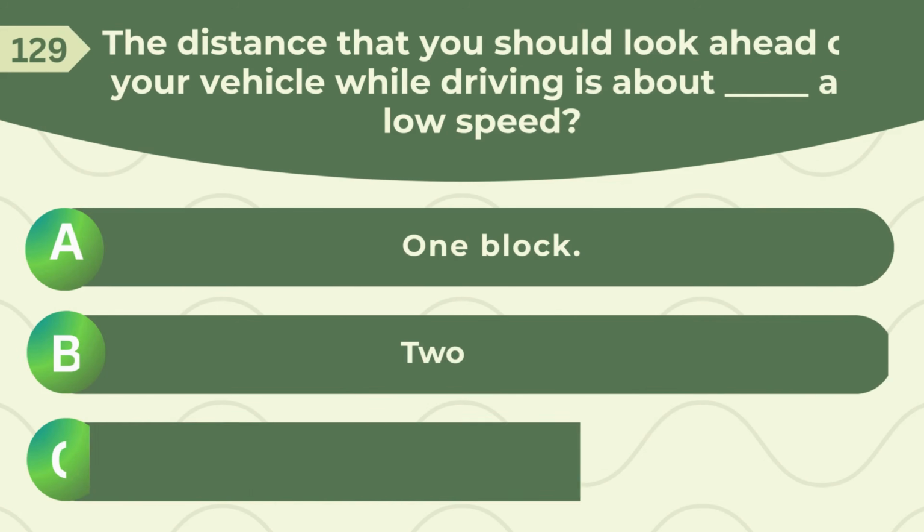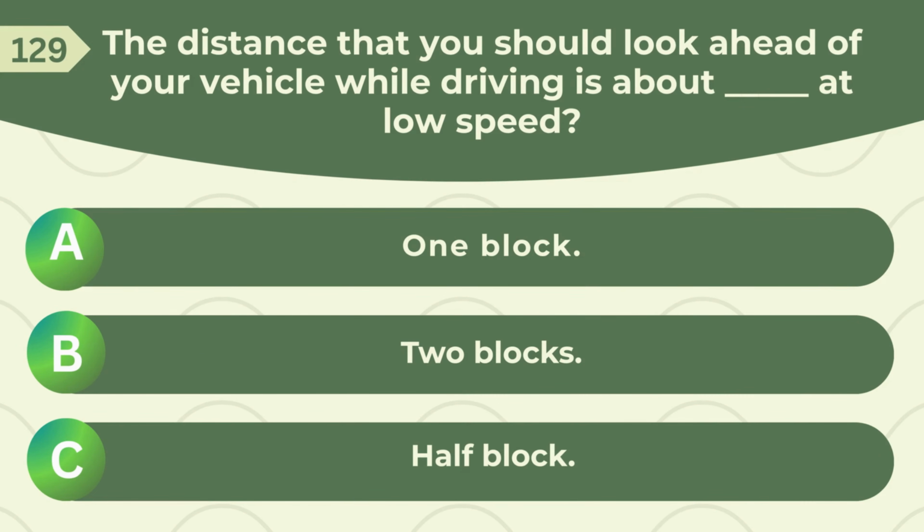The distance that you should look ahead of your vehicle while driving is about blank at low speed. A. 1 block. B. 2 blocks. C. Half block.